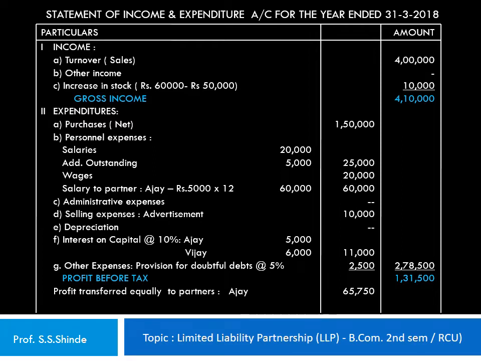So the profit transferred to each partner is Ajay 65,750 and Vijay is 65,750. So this is how the statement of income and expenditure for the LLP is prepared for the year ended 31st of March 2018.